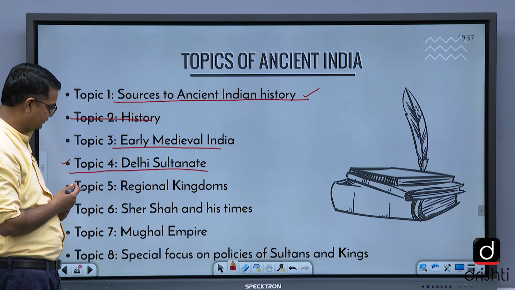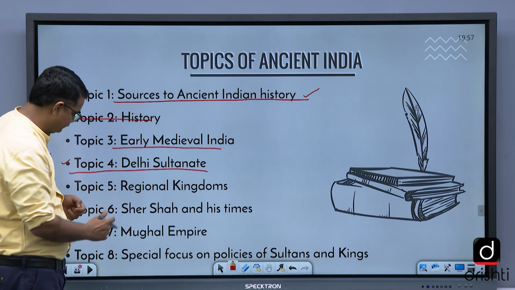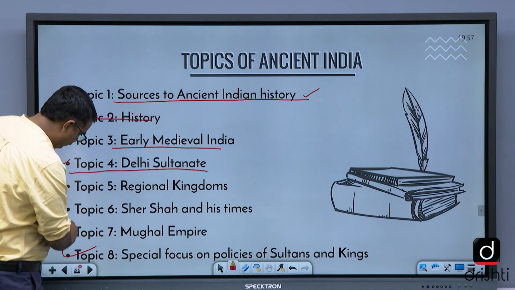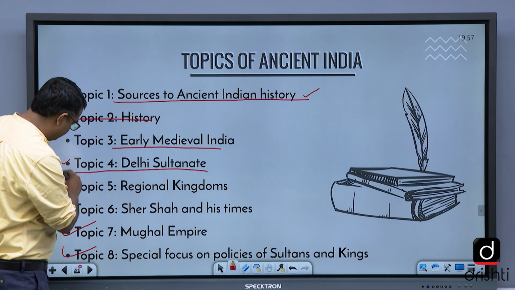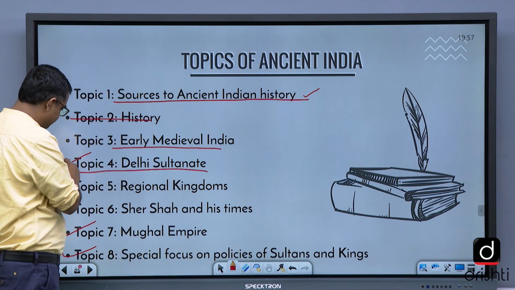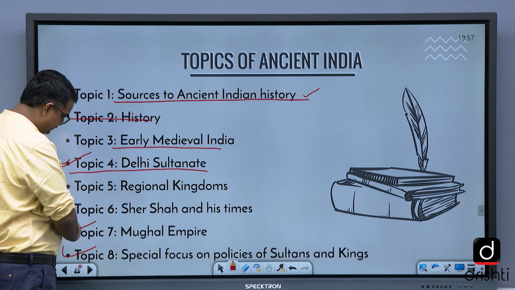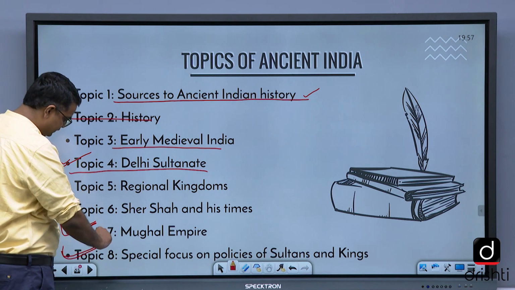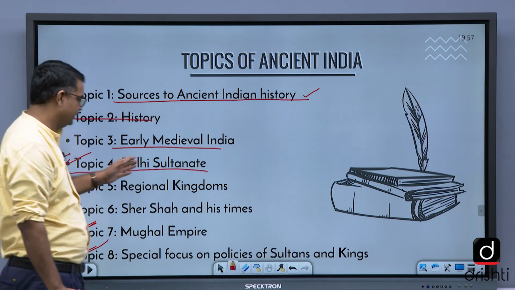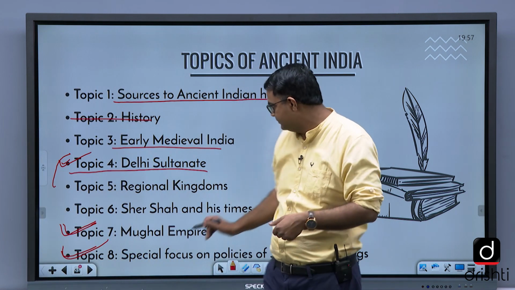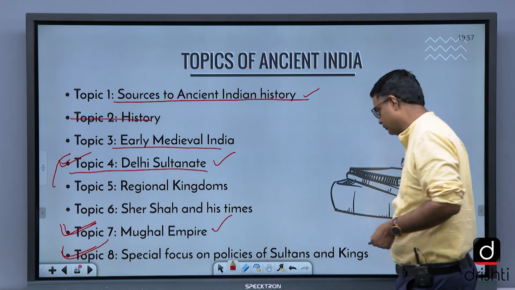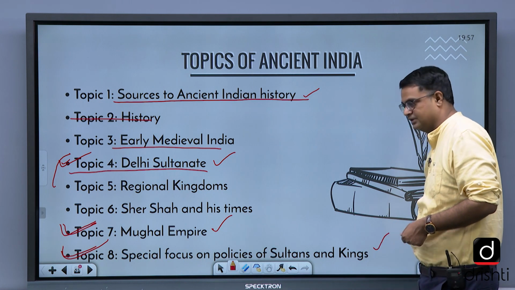Then Mughal Empire. Special focus on the policies of Sultans. This you need to focus on, special focus on policies of Sultans. You need to focus on Mughal Empire. You need to focus on Delhi Sultanate and early medieval. These are the three topics, very, very essential. Delhi Sultanate is a main topic. Mughal Empire is a main topic. And a special focus on policies of sultans and kings.